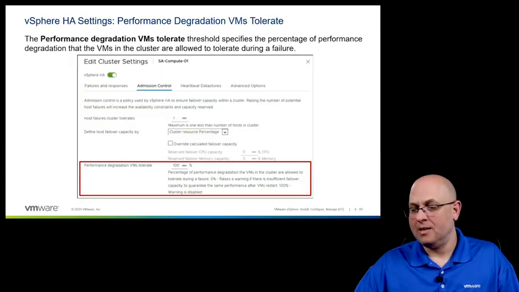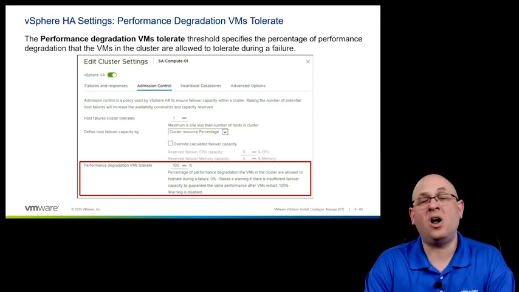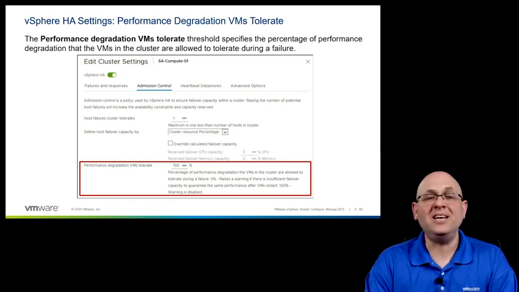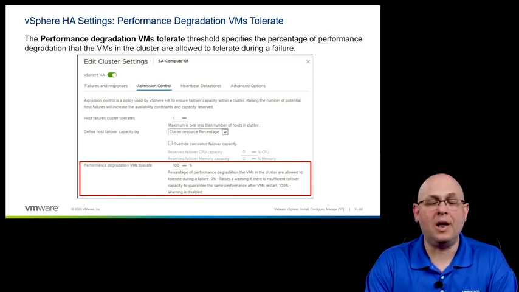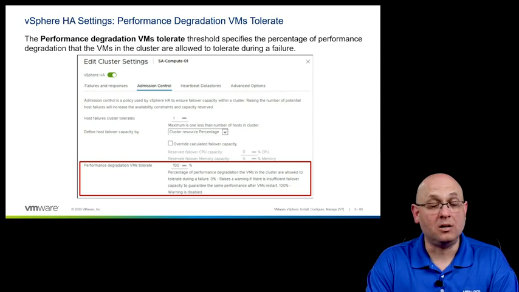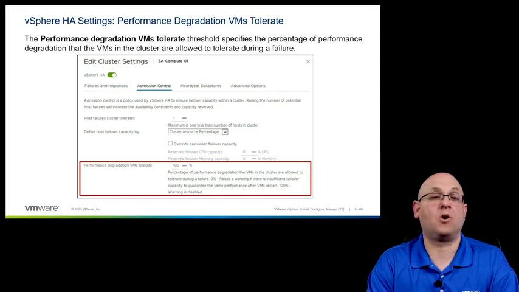By the way, this admission control is a very important thing. It ensures that the virtual machines will be able to be powered on. But if we don't use reservations at all, then admission control using slots or percentages, it all goes out the window, because we can power on VM after VM after VM, and if they don't have any reservations, ESXi will allow them to power on. But that doesn't guarantee any sort of level of performance at all. Okay?